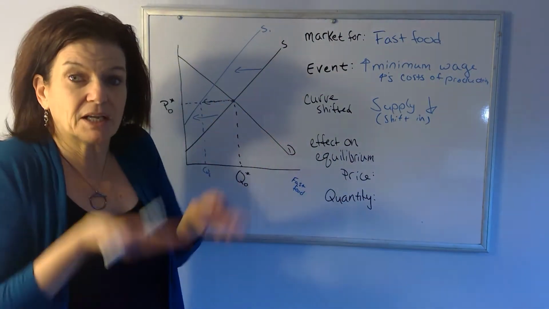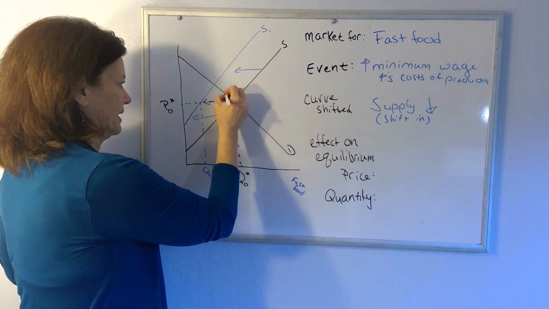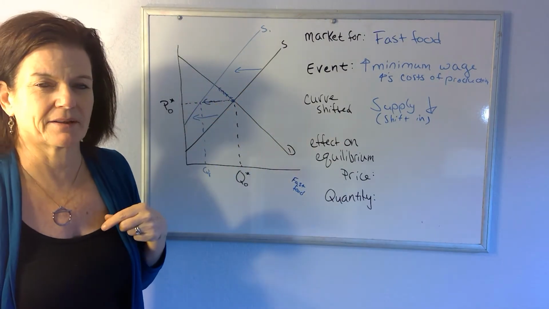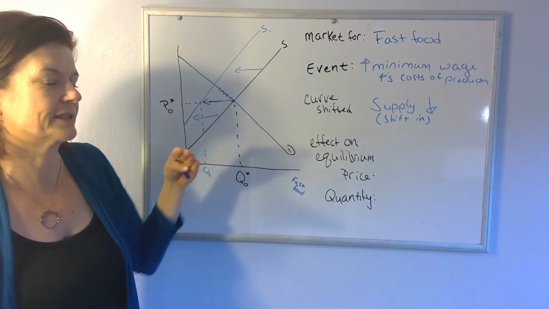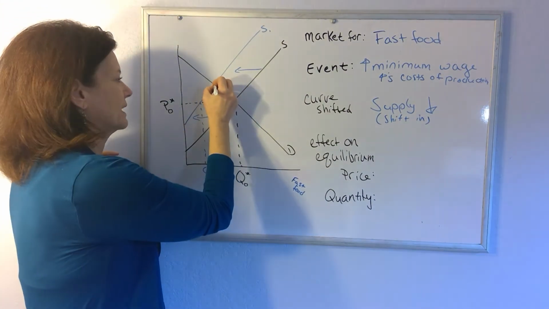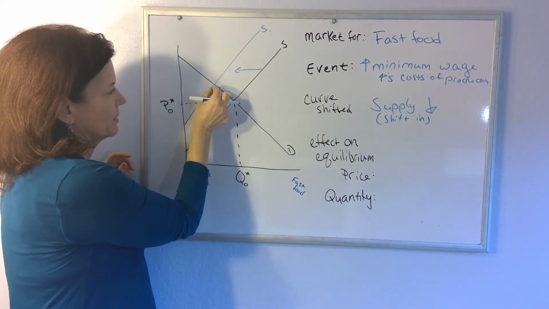They're going to say, sell it to me. I'll pay you more if you sell it to me. The price starts getting bid up. As the price gets bid up, some of those demanders drop out of the market. They're like, yeah, I was willing to pay P0, but I'm not willing to pay more. And so the price is getting higher. Price keeps getting bid up as long as what people want to buy is greater than what is being supplied.